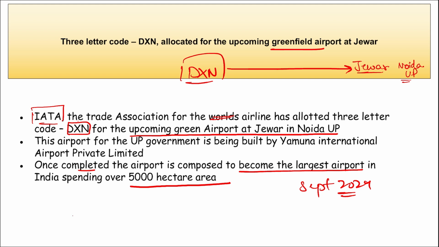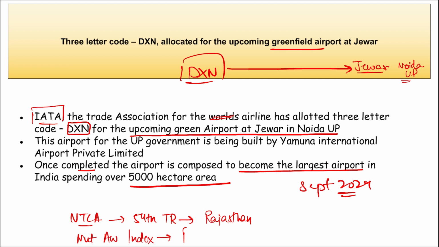Next, remember, if we discuss some other current affairs such as your NTCA, that is National Tiger Conservation Authority, they recently approved the 54th Tiger Reserve. This is located in which state? It is in Rajasthan. Then apart from this, recently, if asked which state has topped in the nutrition awareness index, the state that has topped here is Punjab, right?